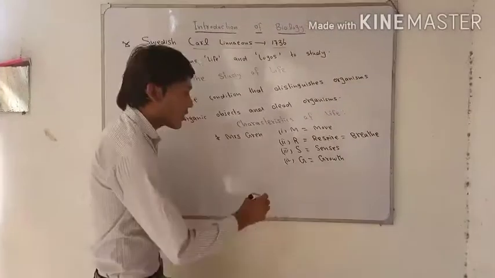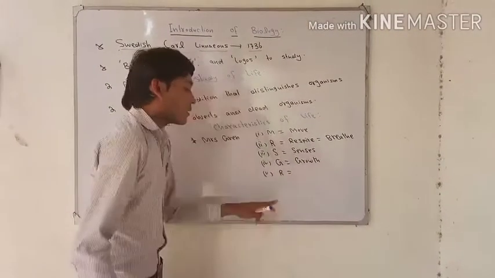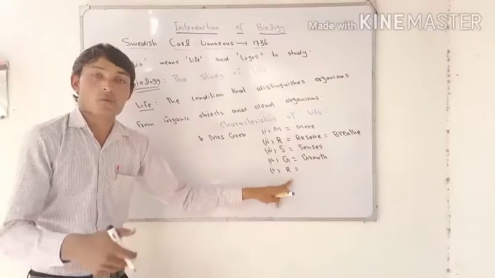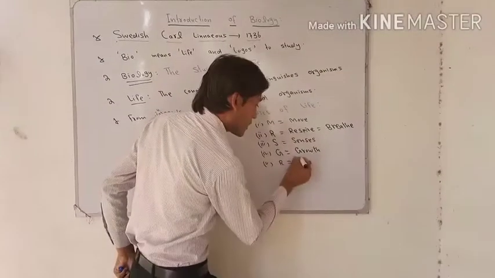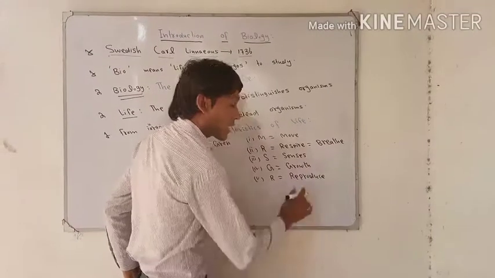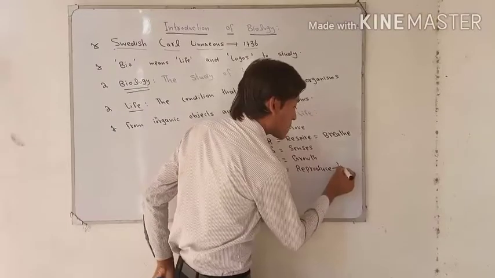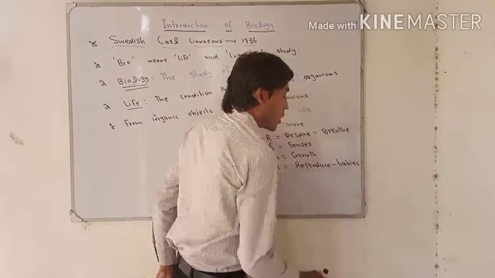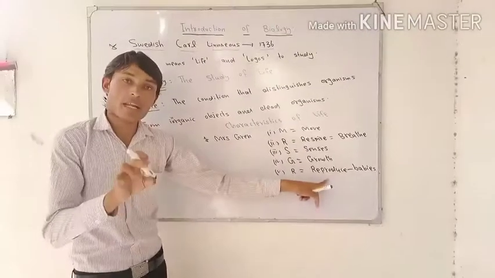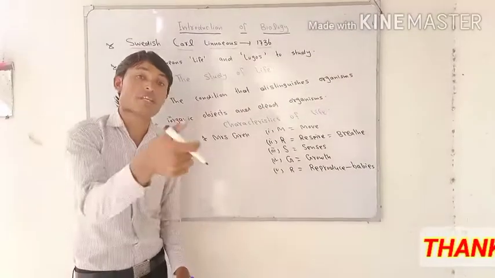Next, another R stands for reproduce. Reproduce means to produce babies, reproduction. Living organisms will produce babies, and babies means offspring. A living organism's reproduction will occur again and again, which means they will produce new organisms, they will produce offspring.